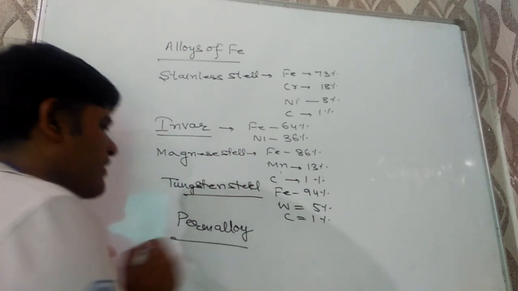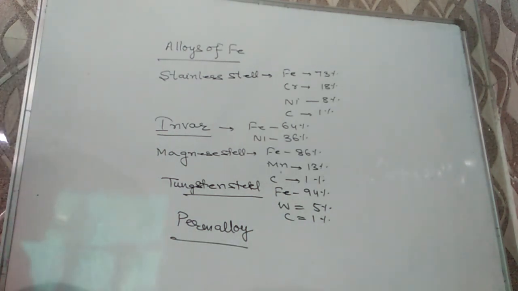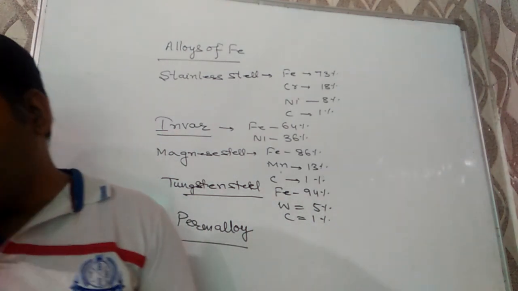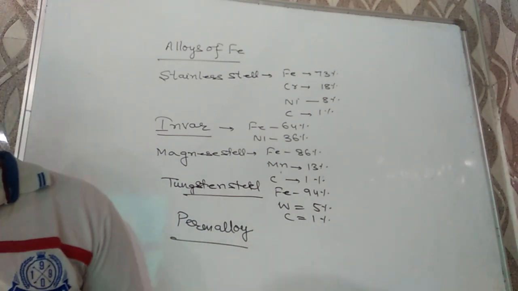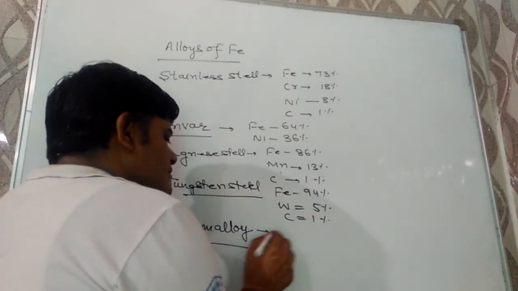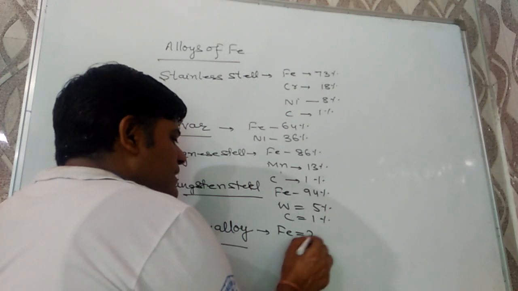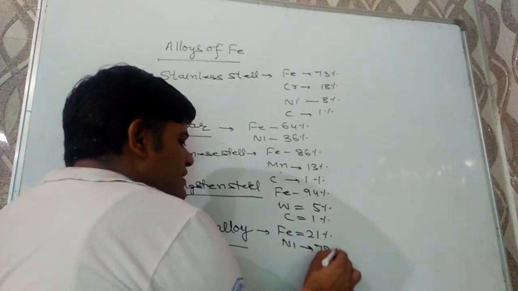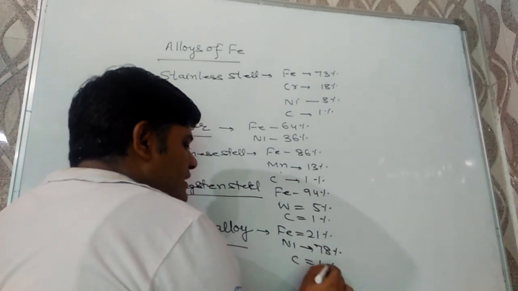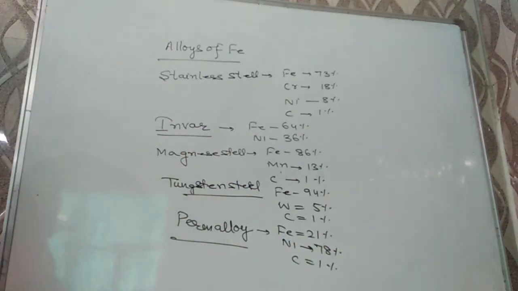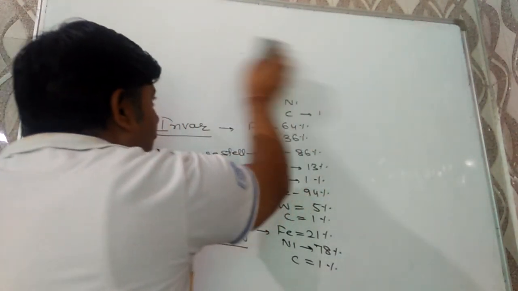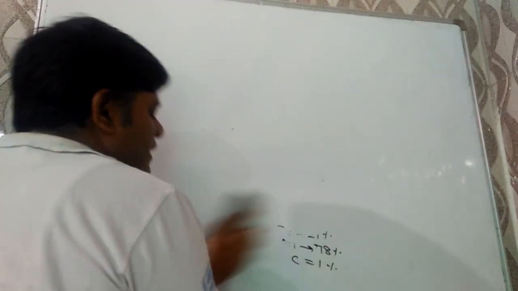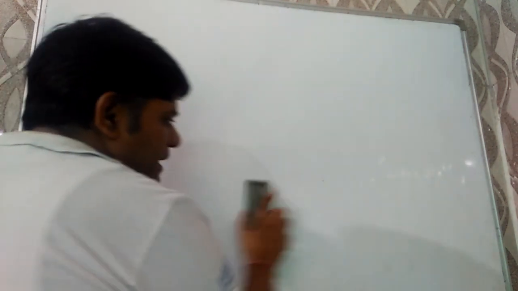And the next one is permalloy, very important one. It is used for making of electromagnets, and it contains iron 21%, nickel 78%, carbon 1%. It is used for making of electromagnets, as it will retain the magnetic properties after removal of magnetic field.